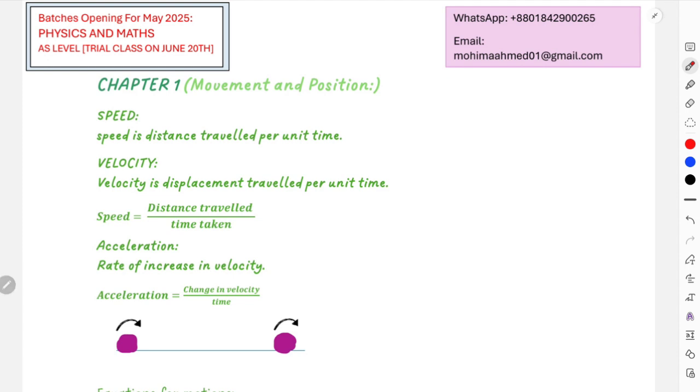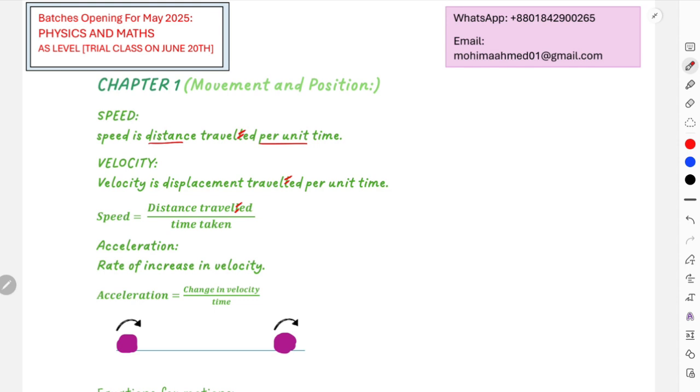Obviously, we understand that speed is the distance traveled per unit time. Now, sorry, I made a mistake. I used double L over here. This is supposed to be in single L. Just cancel this. I actually made this PDF in a very much hurry, so I made a mistake. Now this equation over here is speed, distance traveled by time.